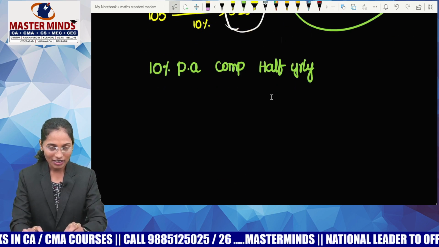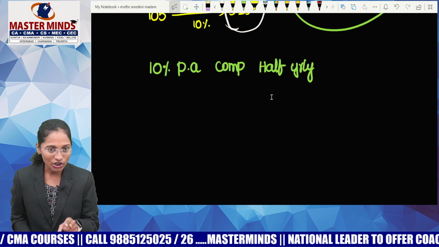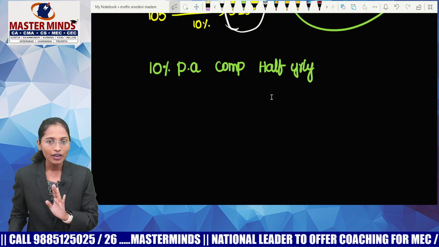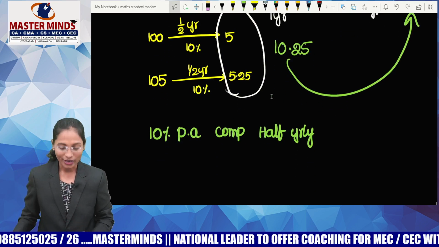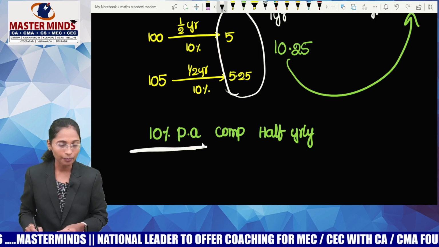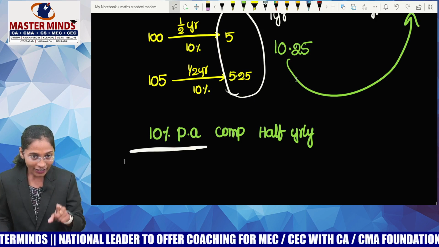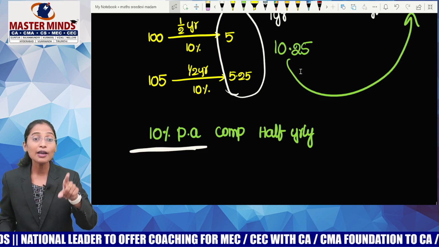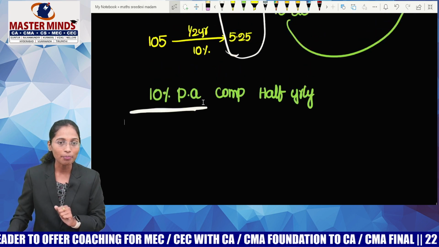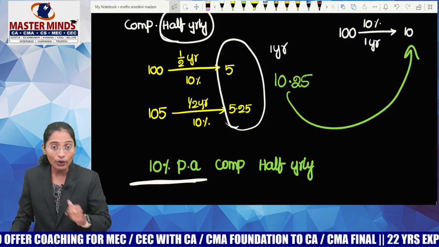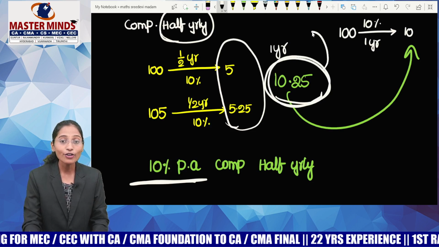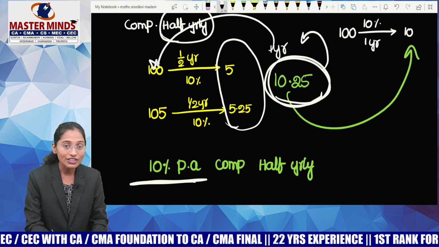Whatever I have written is the thing that was given to you. I am going to charge 10% per annum compounded half yearly. And I did the calculation also. So guys, if you look at this rate of interest, I told you the meaning of rate of interest recently. What is the meaning of rate of interest? Rate charged per annum percent means on every 100 rupees, you need to charge 10 rupees per year. But when it comes to the effective calculation, are you charging 10 or 10.25 rupees? 10.25 rupees per 1 year. On how much? 100 rupees.